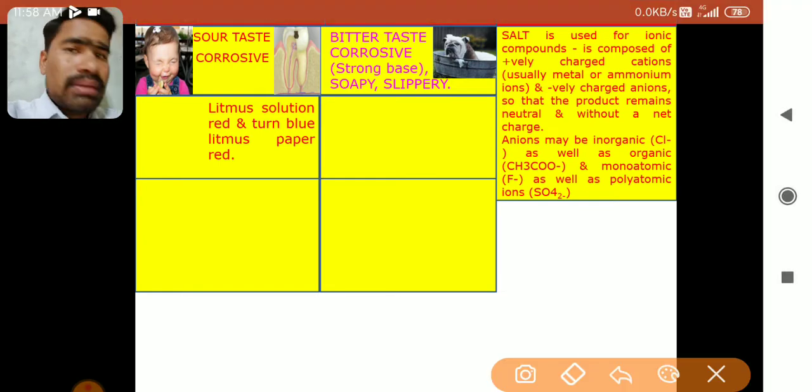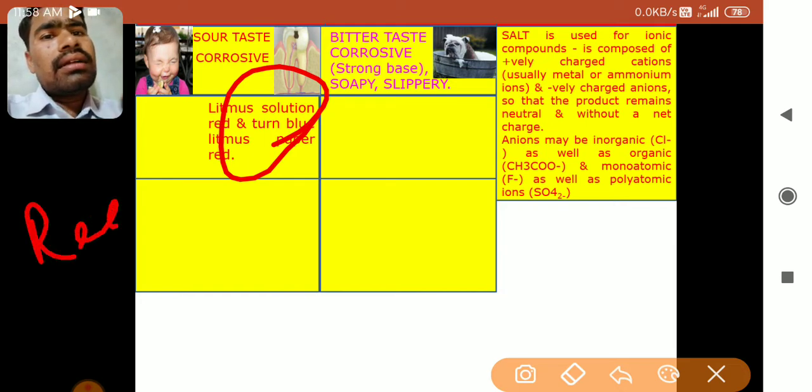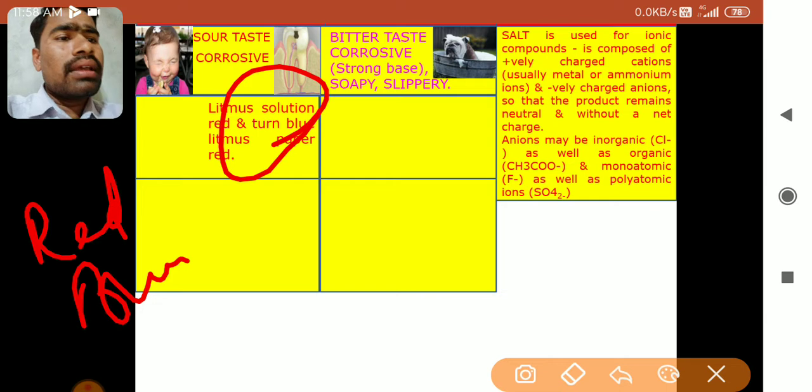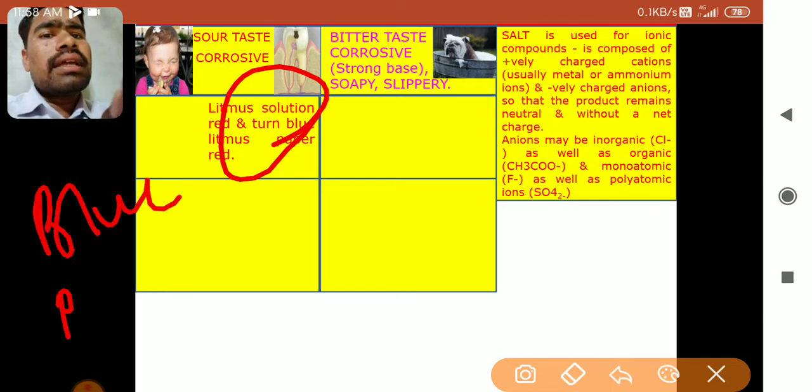Litmus paper, you might have studied in the earlier classes, comes from a plant in a symbiotic relationship, lichen. From the extract of lichen we make litmus, and that litmus is used as an indicator. So there are two types of indicator, red and blue litmus.